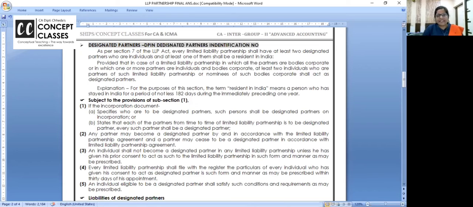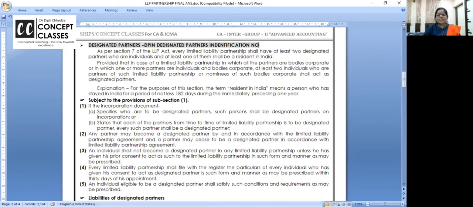Who? Designated partners. And it's mutually decided by the firm that so and so will be the designated partner. Even designated partners will agree that, okay, we are willing to do this work. They can be paid salary and remuneration like you pay in the partnership, okay? And within 30 days of the designated partner's acceptance, you have to file their details to the ROC.